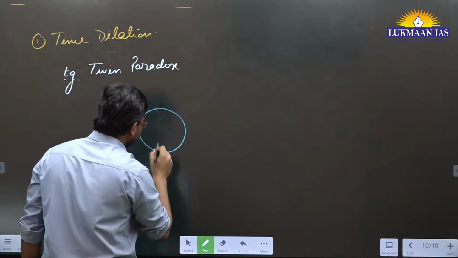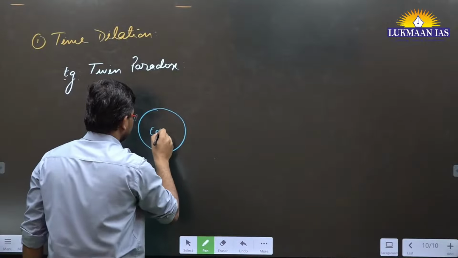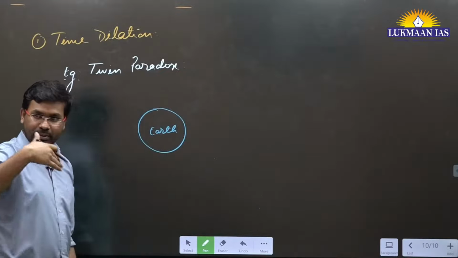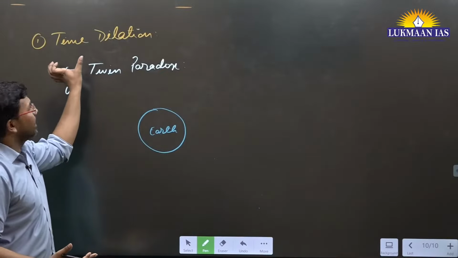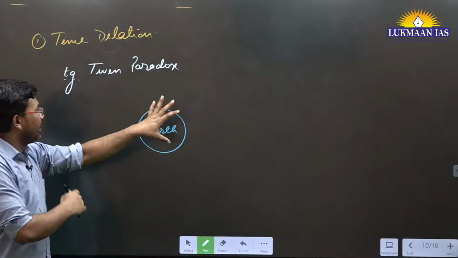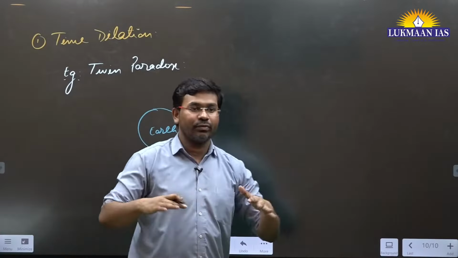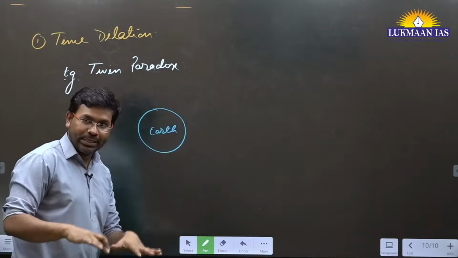Let's say this is Earth, right? Don't write down, just understand the meaning of time dilation. Let's say this is Earth, where we are living on the surface of the Earth. All of us live on the surface of the Earth, not inside the Earth.